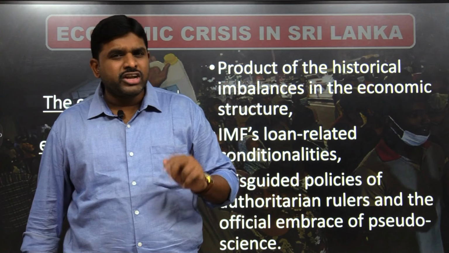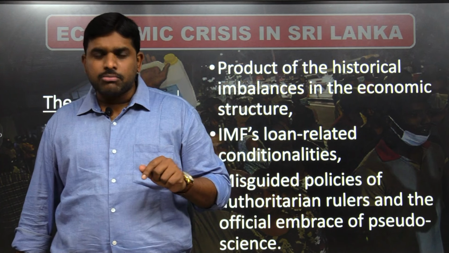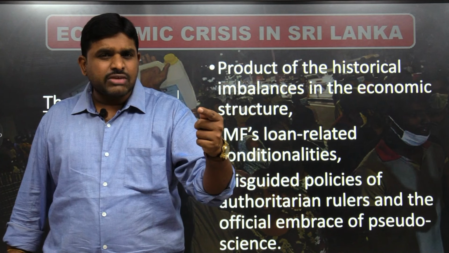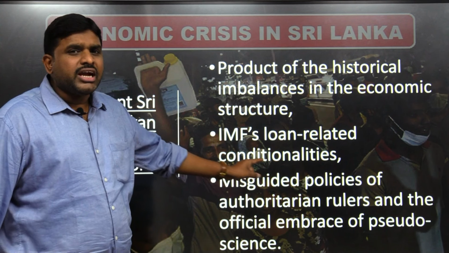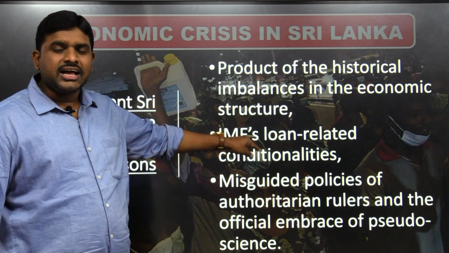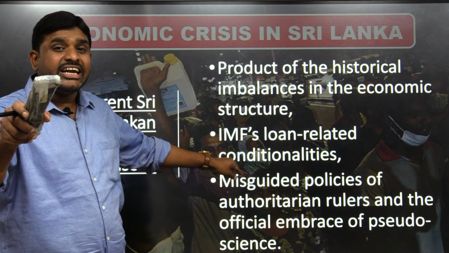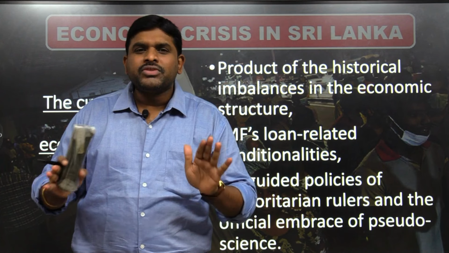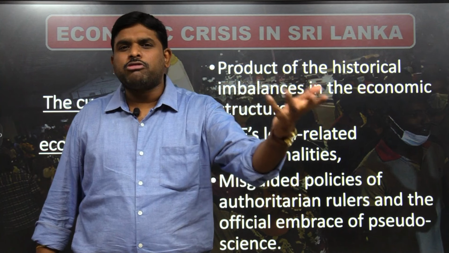There is the Bretton Woods conference twins, which are called the Bretton Woods twins. One is called the World Bank and the other is called the International Monetary Fund. They will give loans to developing countries or countries which are suffering with balance of payment problems, by fixing some conditionality. In the same way, the International Monetary Fund also created a condition for Sri Lanka. I will give you a loan, but you have to reduce your fiscal deficit. Conditionality, so they cannot borrow from other countries. So, they were pushed into debt. They were pushed into no more opportunity to come out of the suffering.